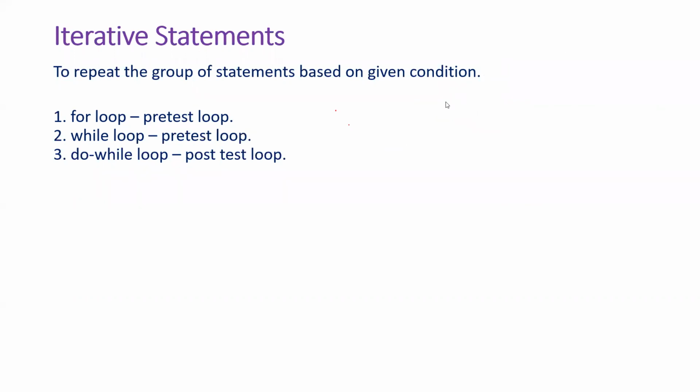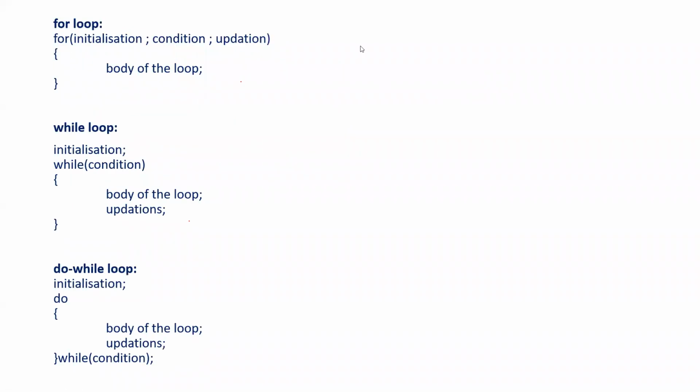Now let's see the syntaxes. The for loop syntax is: first you need to do the initialization of a loop variable, then check the condition. If this condition is satisfied, execute the body of the loop, update the loop variable, again check the condition, again the body of the loop, like this. This will execute repeatedly until the condition fails.